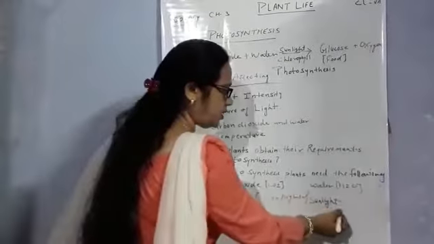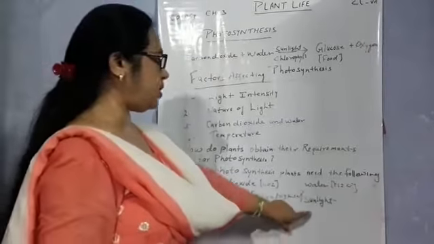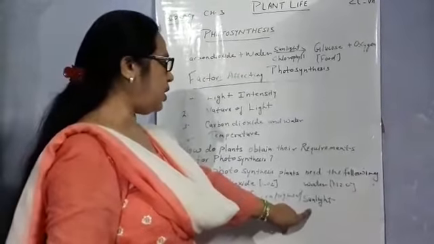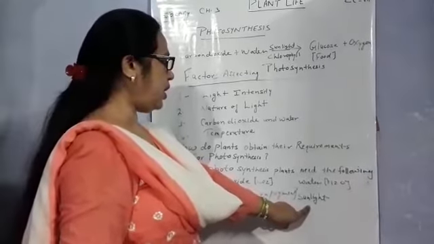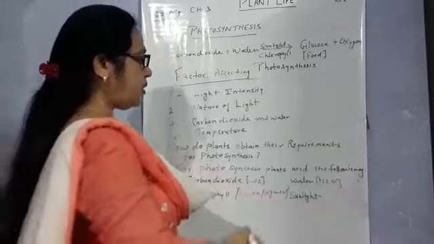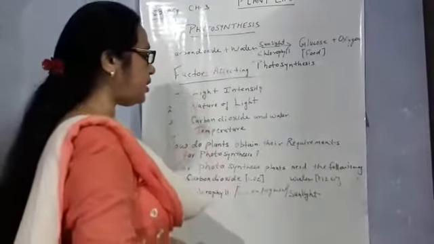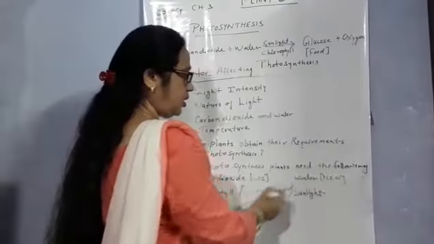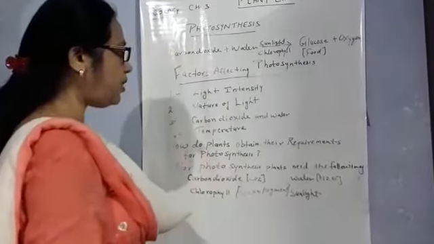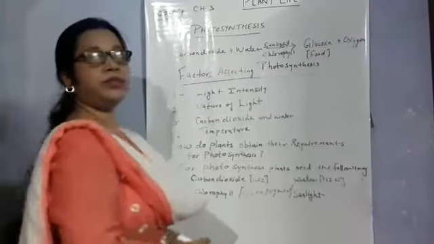And the fourth one is sunlight. In the presence of sunlight, photosynthesis occurs, and they take the light from the sun. Sunlight gives solar energy. By the use of solar energy, they convert the solar energy into the chemical energy of the food.